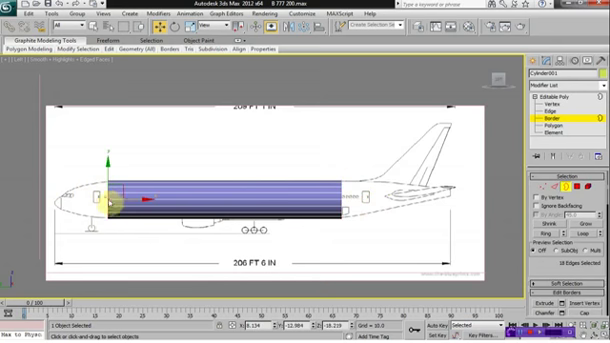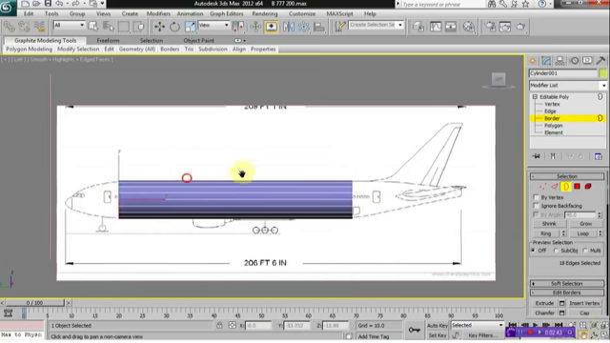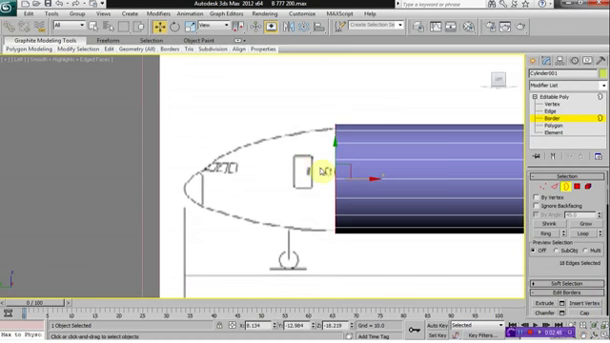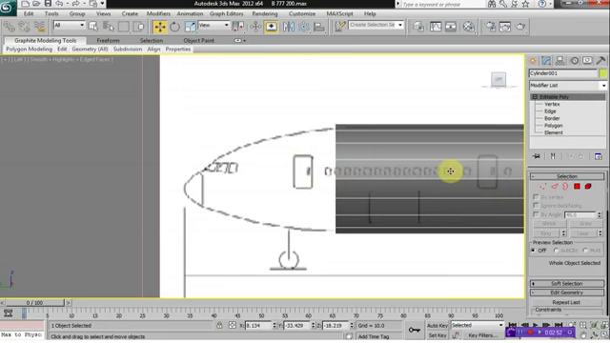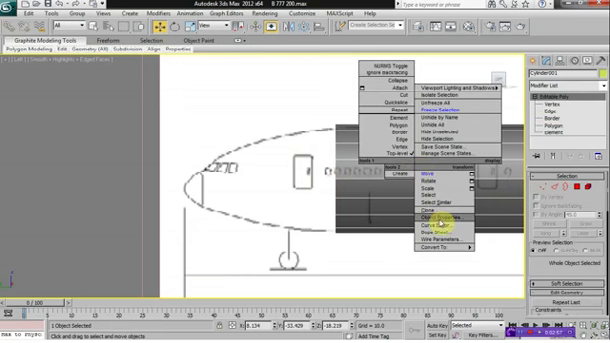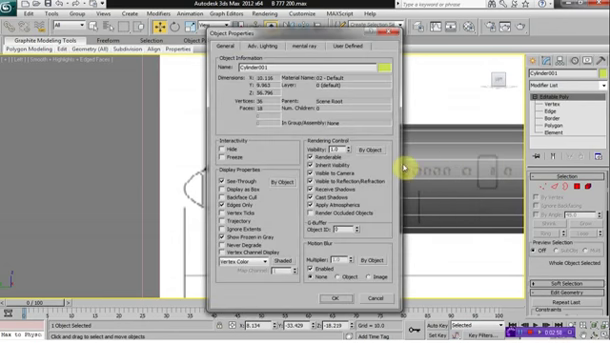So then select the front of the airplane again, and if you hold down Alt and press X on the keyboard, it will make your model invisible. Alternately, you can just right click, select Object Properties, and click on See-Through.